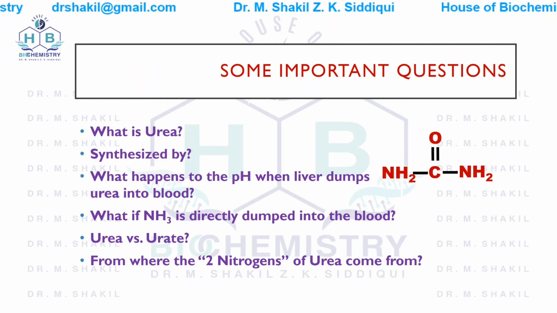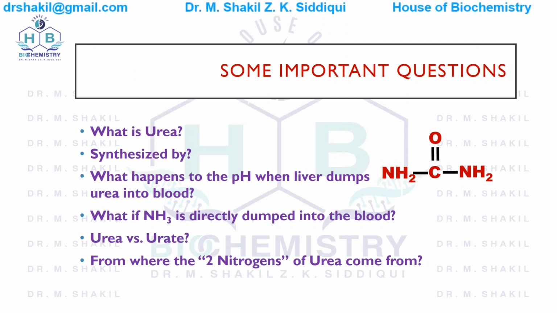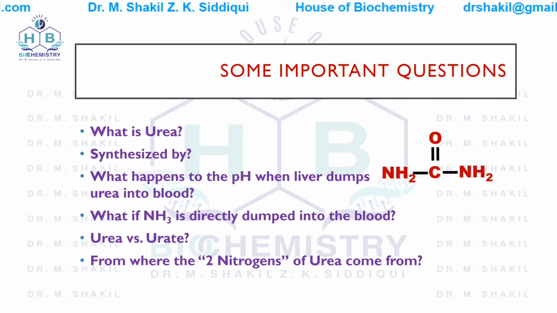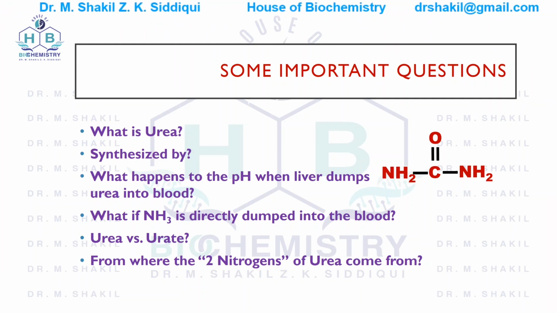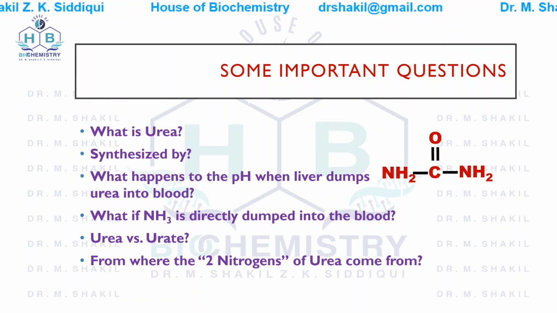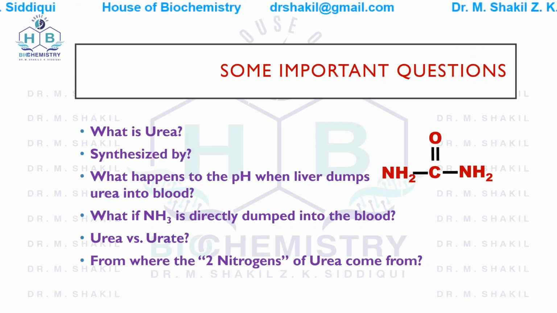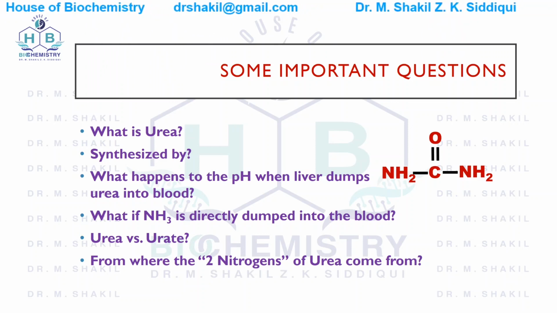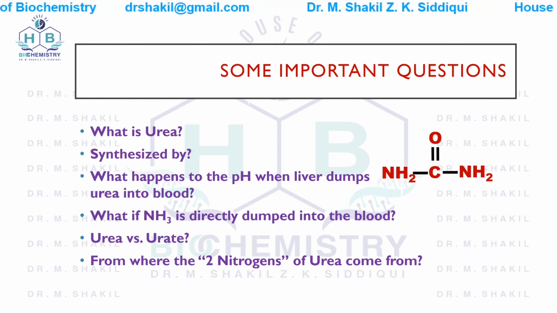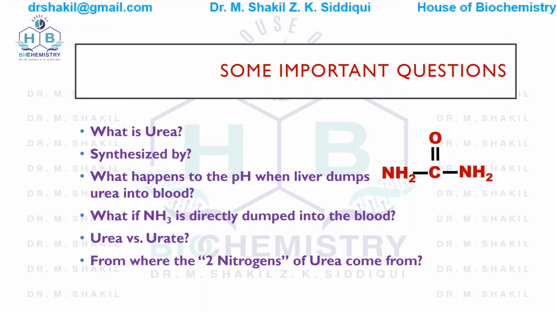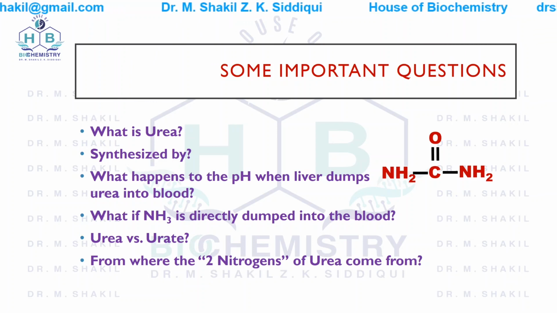Now if ammonia is dumped into the blood, it will take hydrogen ion and form ammonium ion. OH minus will be left, which will raise the pH. So body incorporates ammonia into urea, then it gets into the blood and the pH is not changed. Now urea is a beautiful compound made by nature.